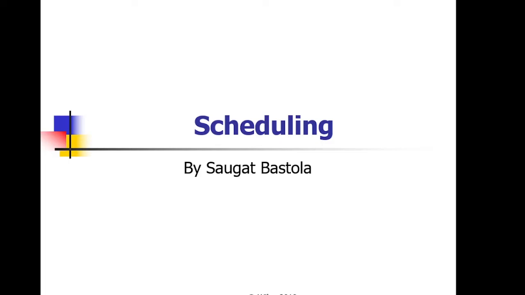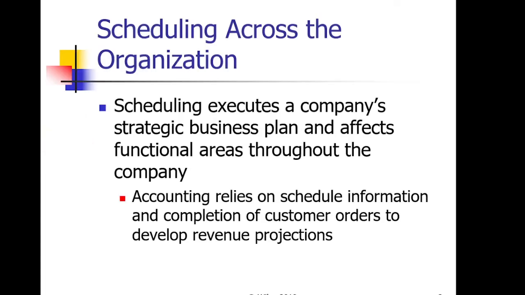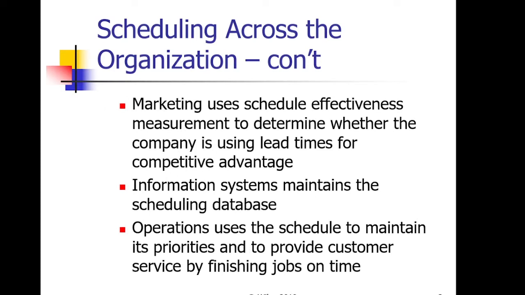Certain portions of this slide have been copied from a Pearson book written by Willie in 2010. So, scheduling executes a company's strategic business plan and affects functional areas throughout the company. There are different types of departments that depend upon the task scheduling we have organized. For instance, accounting relies on the number of turnovers to compute its revenue projections. On the other hand, marketing uses that particular schedule to determine whether the company is using lead time for competitive advantage or not. Information systems maintain the scheduling database, and operations uses that particular schedule to maintain its priorities and to provide customer service by finishing jobs on time or sooner.